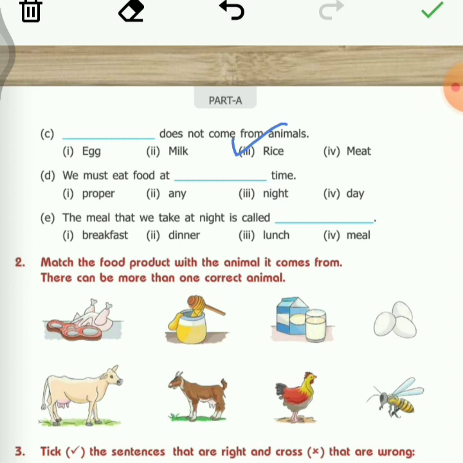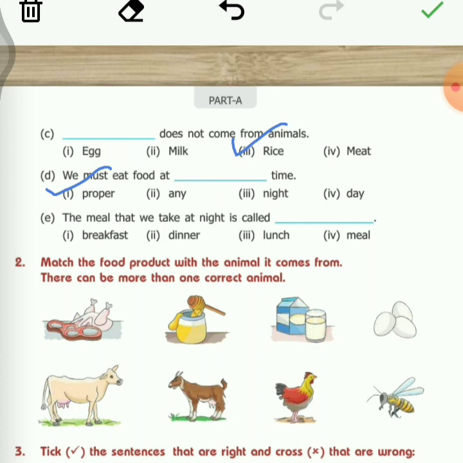Okay, now let's come to D part. We must eat food at dash time. Proper time, any time, night time, or daytime. So we must eat food at proper time. Yes. The first one is correct. I'll put a tick on the first one. Now comes E part.